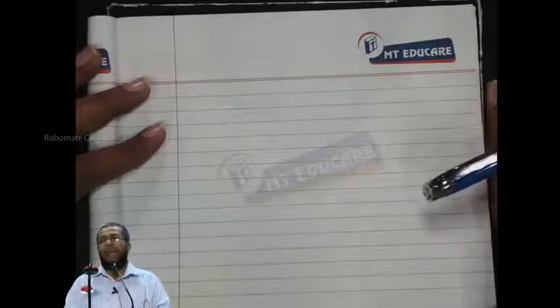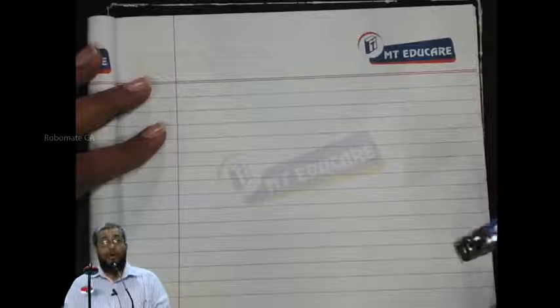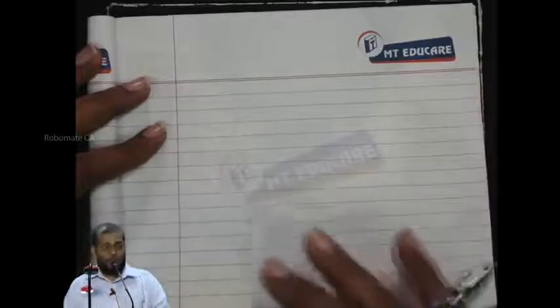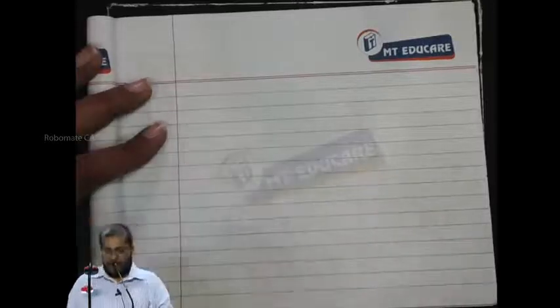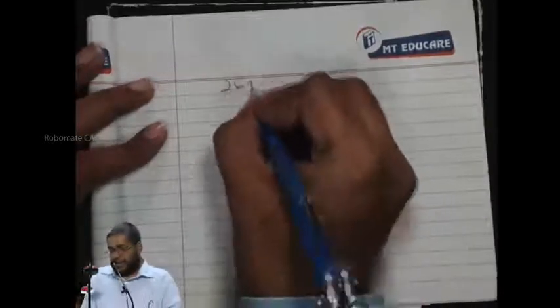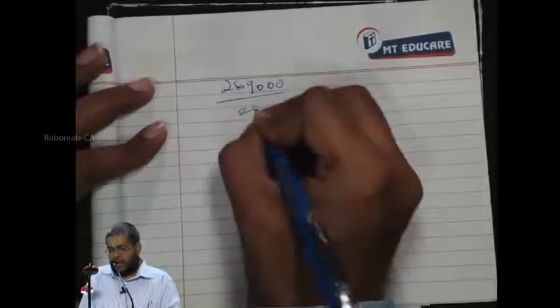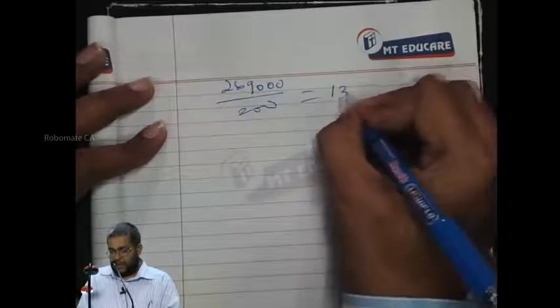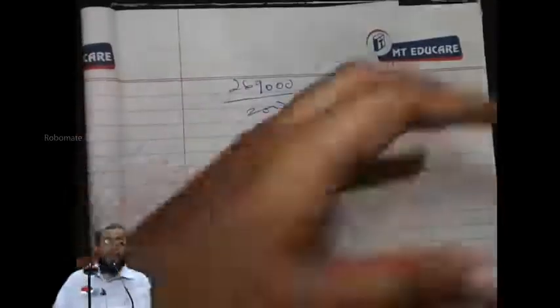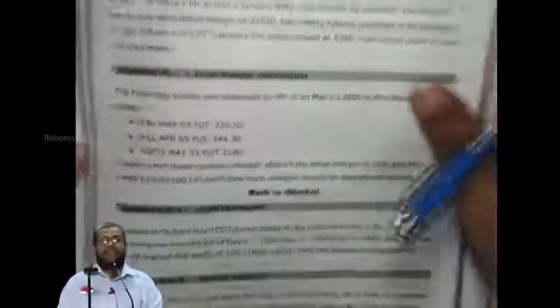He has agreed to buy how many Nifties? One contract means what? 200 Nifties. At what price? 2,69,000. Take a calculator and tell me what is 2,69,000 divided by 200. 1,345. Now, let me discuss, then say whether I am right or not.